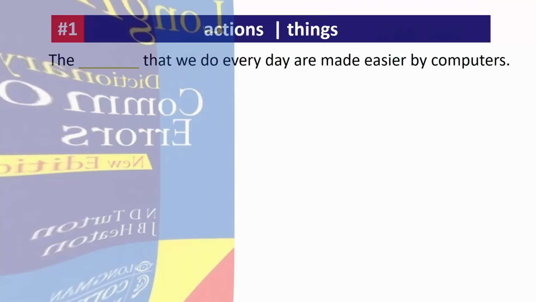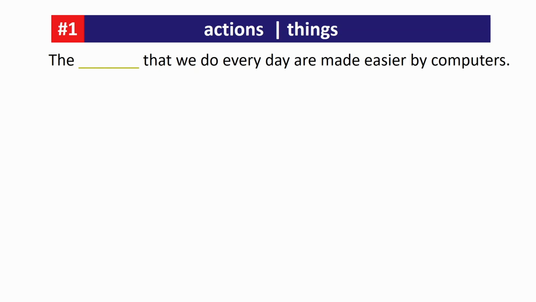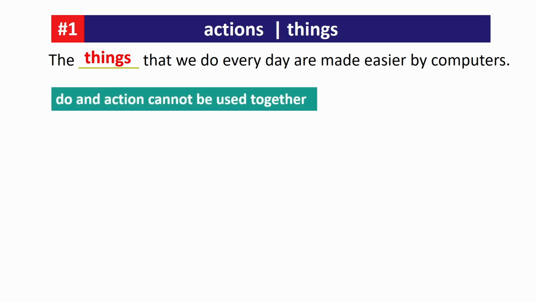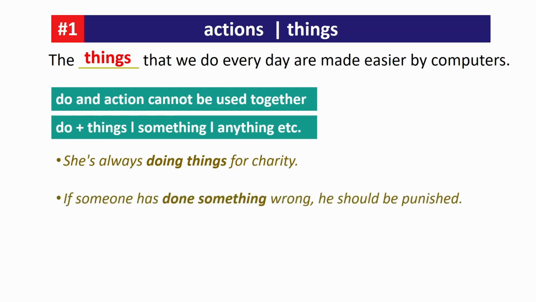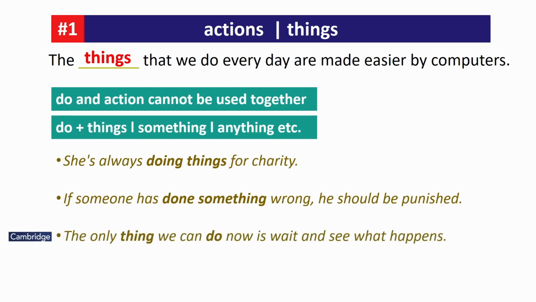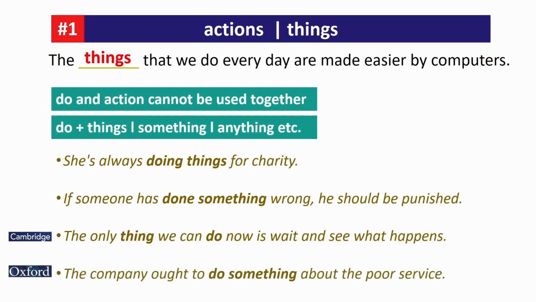Let's begin. Number 1. The things that we do every day are made easier by computers. Do and action cannot be used together. Do is used with things, something, anything, etc. Example: She's always doing things for charity. If someone has done something wrong, he should be punished. The only thing we can do is wait and see what happens. The company ought to do something about the poor service.